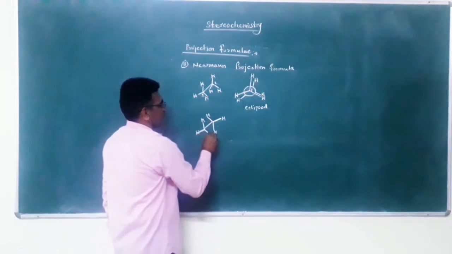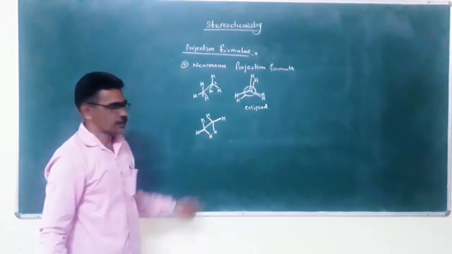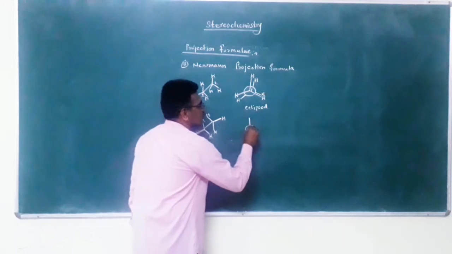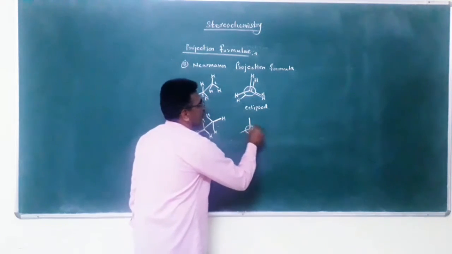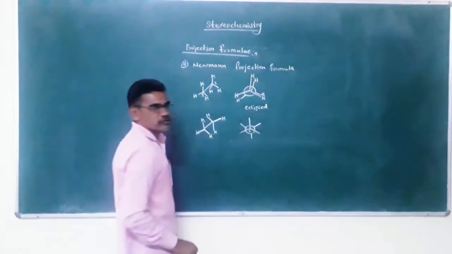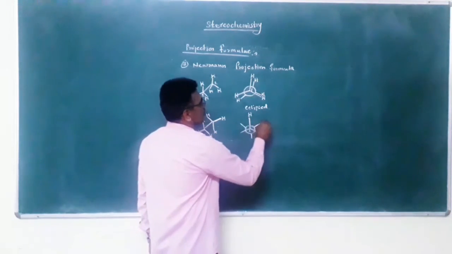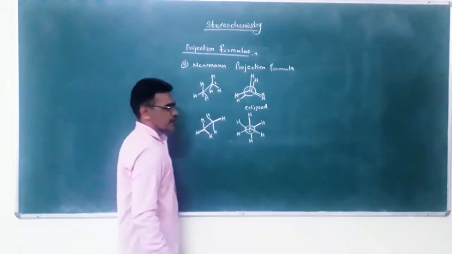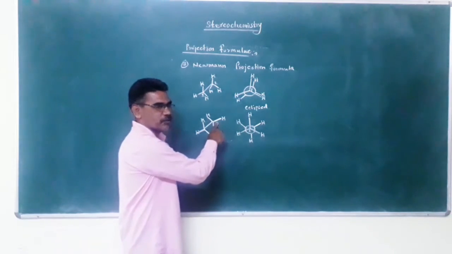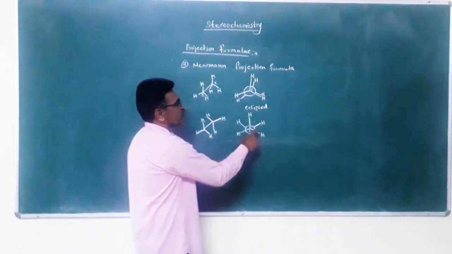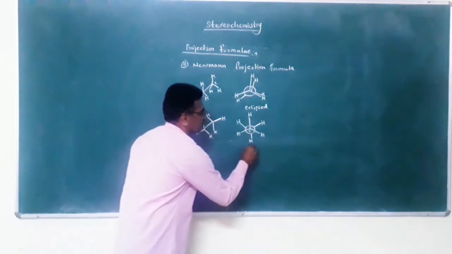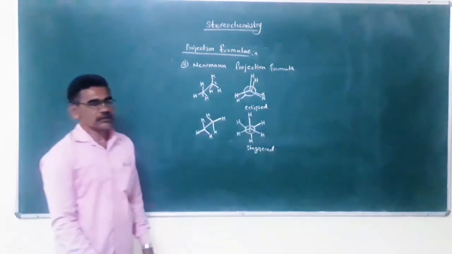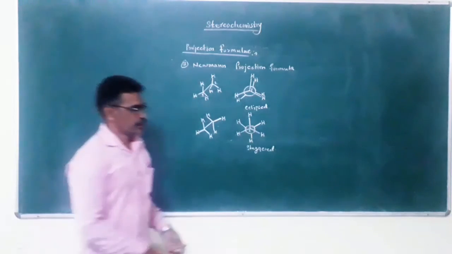Now second, here. This is the second Sawhorse formula, that is staggered. Its Newman projection formula: this is the front carbon atom, carbon number 1. At 60 degree rotation of carbon number 2, we get here the Newman projection formula, and this is the staggered Newman projection formula.